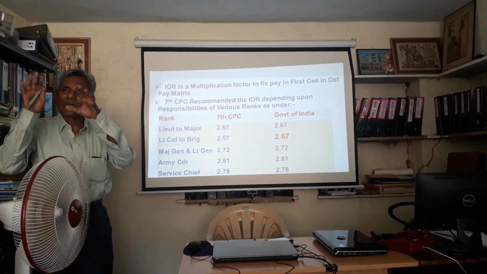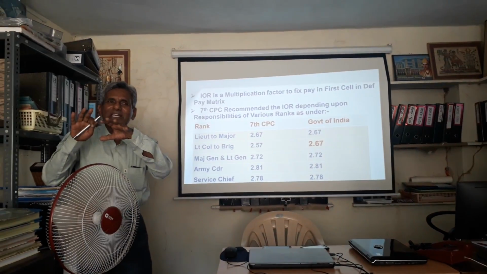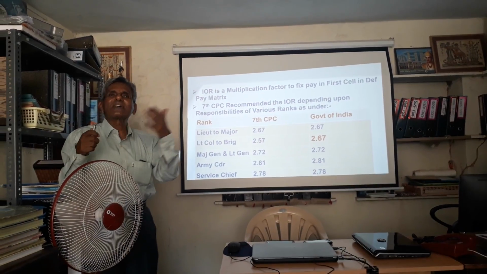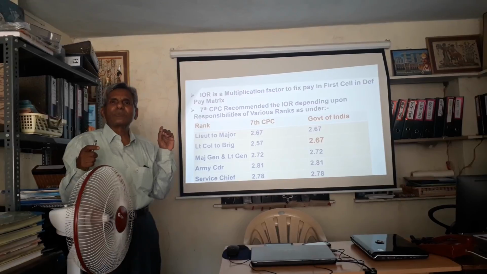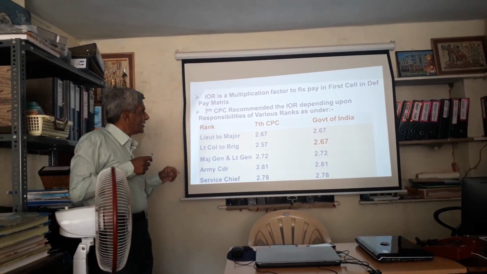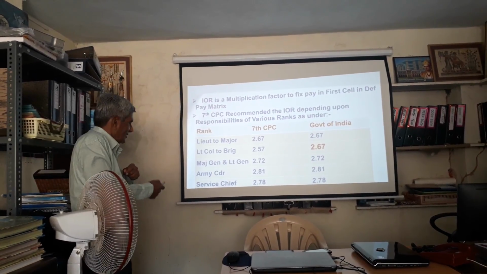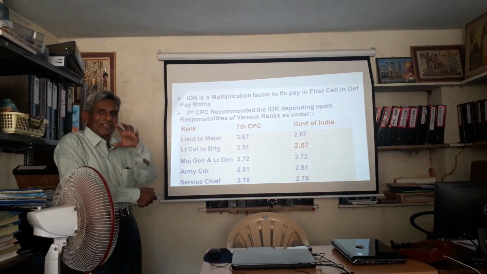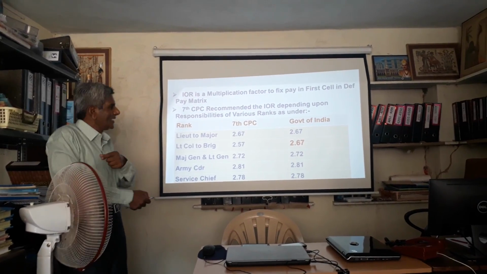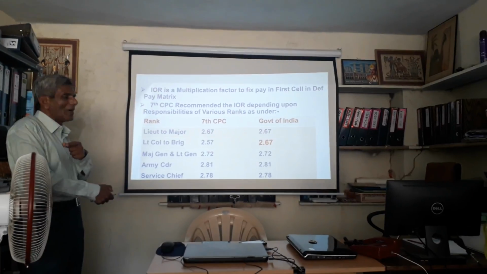So that means your pay scales have been degraded. That's why the service headquarters said that this needs to be revised. So it is only Lieutenant Colonel to Brigadier who suffered in the 7th CPC report. That has been enhanced to 2.67.